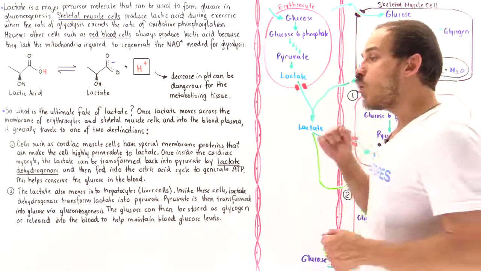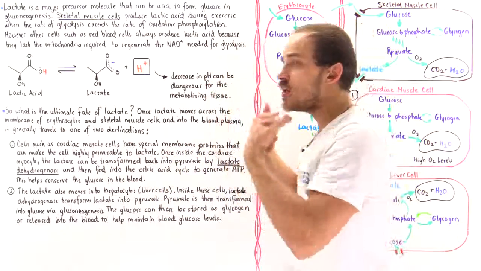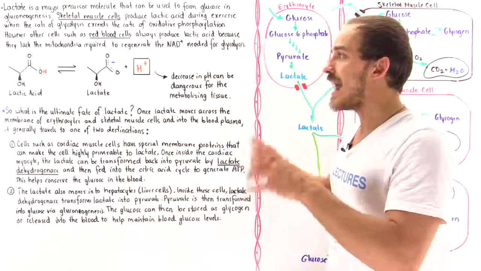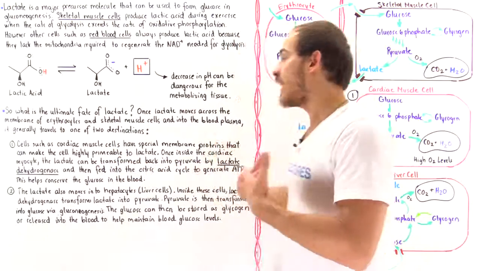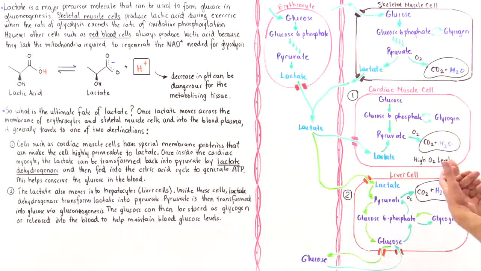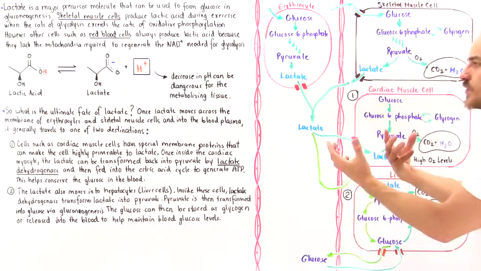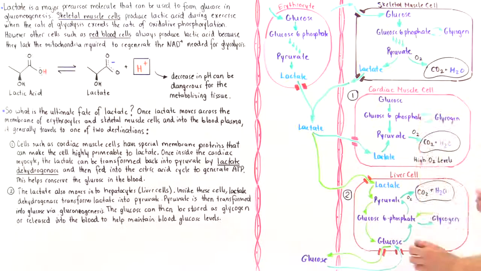What for? Well, when we're sprinting, not only are the skeletal muscle cells working, but the cardiac muscle cells are continually pumping that blood through the cardiovascular system. And as we begin running quicker, what that means is the heart has to pump quicker and more, and with a more forceful contraction. And so it also needs to create ATP molecules. And the lactate molecules create this additional source of energy that can be used to form that glucose, to form the pyruvate that is then fed into the mitochondria.